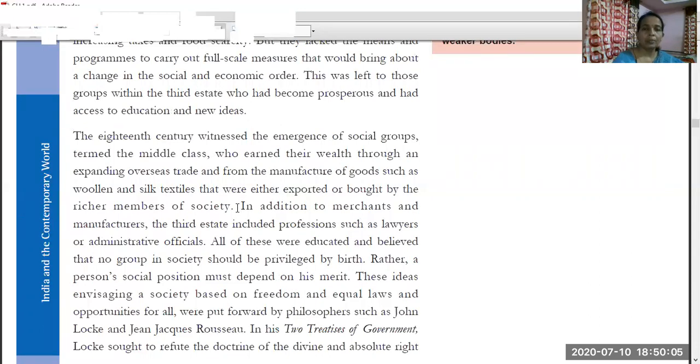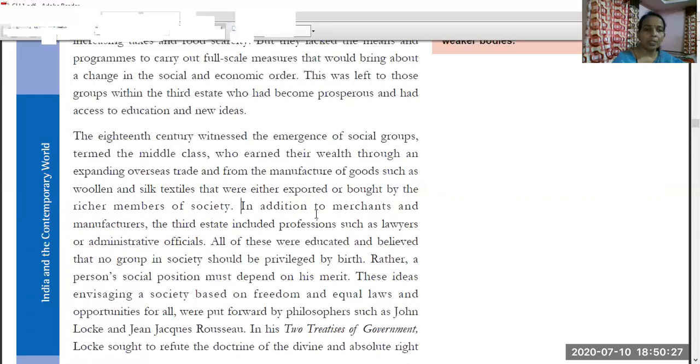Through the trade which they made with foreign countries, they earned more money, and by getting this money, they became prosperous. When they went for trade to other countries, they did not just exchange commodities, they exchanged ideas also. They understood liberty.